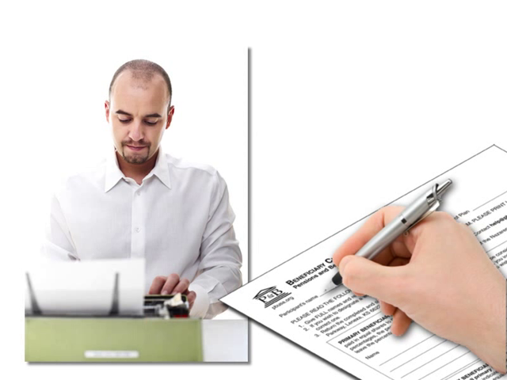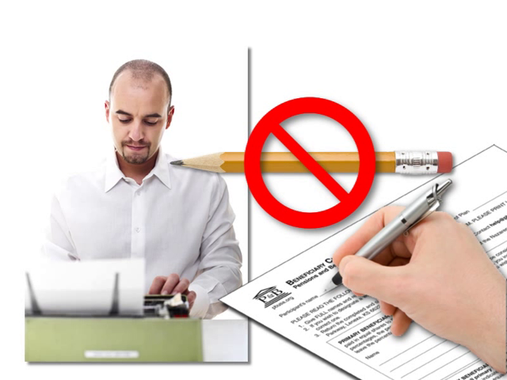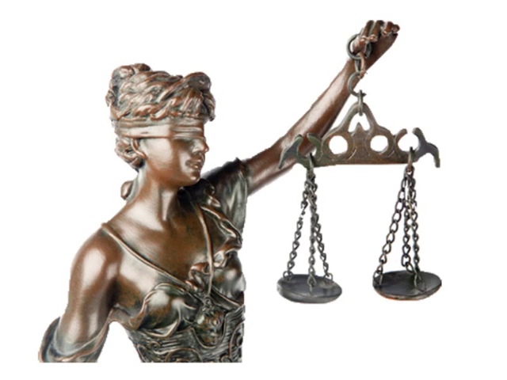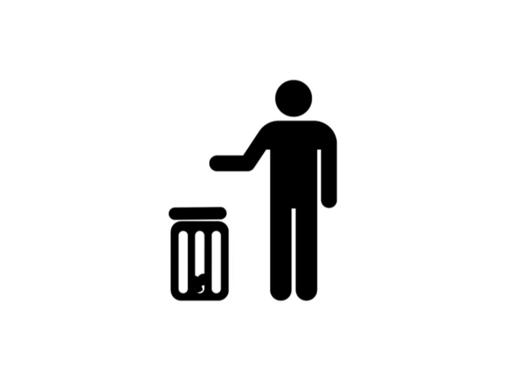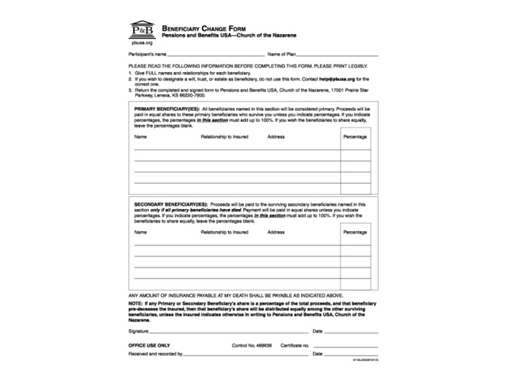Number 1. Please type or print your responses in ink and make sure your handwriting is easily read. This is a legal document, and it's important that everyone who deals with it can clearly understand your wishes. Number 2. If you make a mistake, just start over with a new form. They're available in fillable forms at pbusa.org and are easily printed out on your own printer.